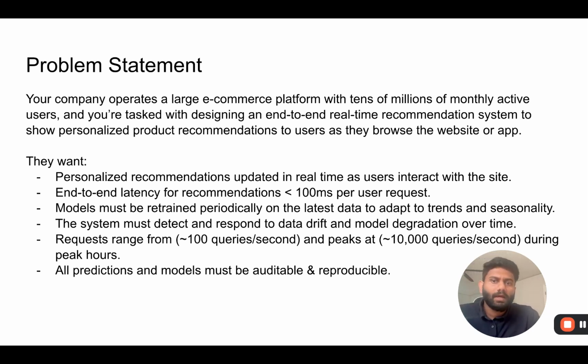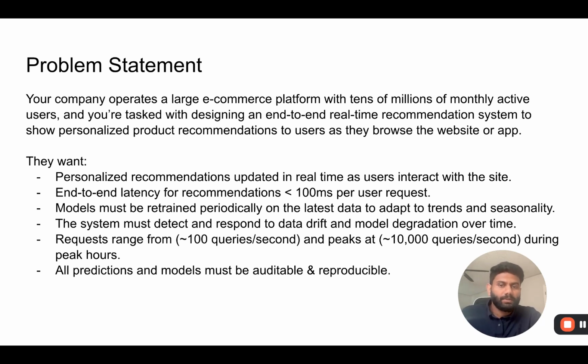So we are a large e-commerce platform with tens of millions of monthly active users, and we are tasked with designing an end-to-end real-time machine learning system to generate recommendations as the users browse the website or the mobile app. We need to generate these recommendations in real time as the users interact with the site, and we want to have an ultra low latency of around 100 milliseconds, and we need to be able to retrain these models to adapt to latest trends and use the latest data.